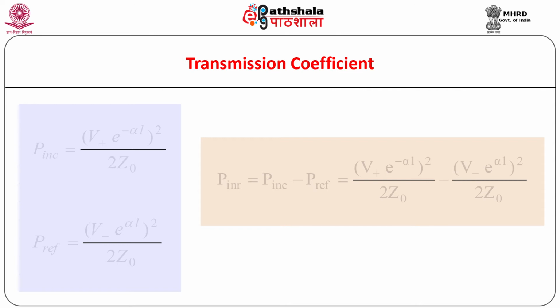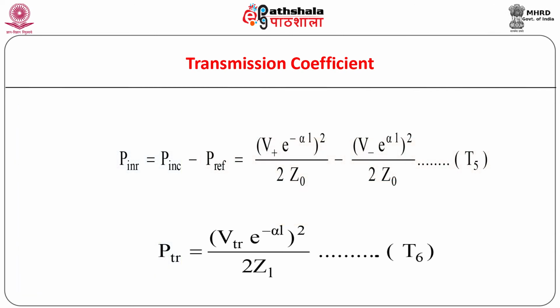Thus, we have P_in_R minus P_in_C minus P_reflected equal to the expression shown in terms of the amplitudes V plus and V minus. Note that we have to consider only the attenuation constant alpha. This is due to the fact that the modulus of e raised to minus j theta L into L is unity. In other words, the phase angle does not alter the amplitude of the voltage or current signal.